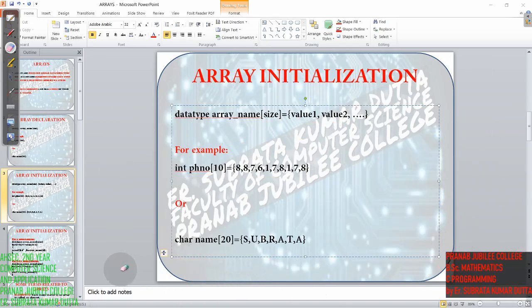So this is a way of initializing an array. But see, if we initialize this way, we are fixing the array. Yes, we are fixing the values of the array.